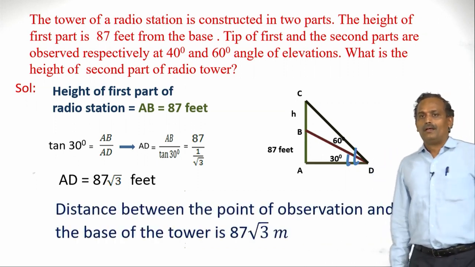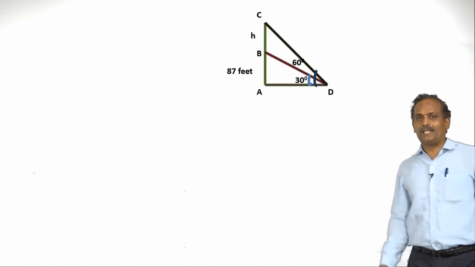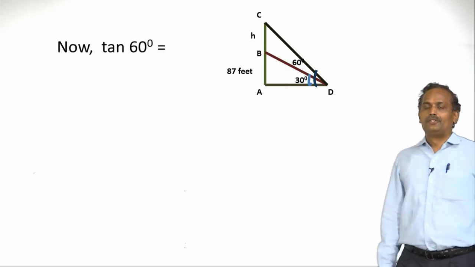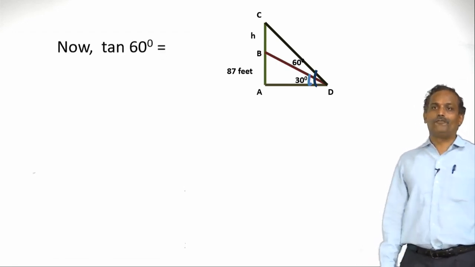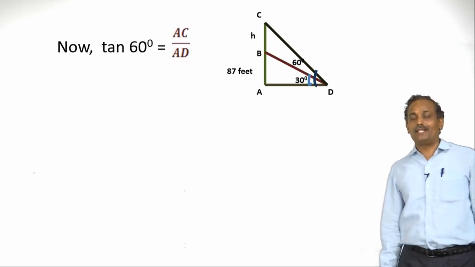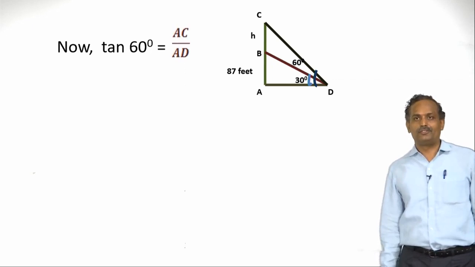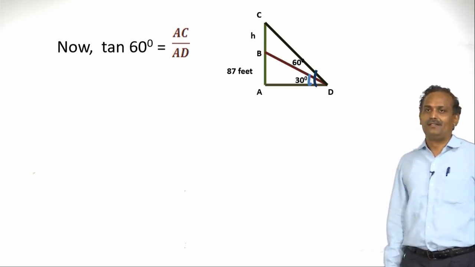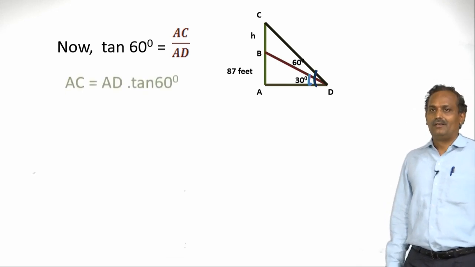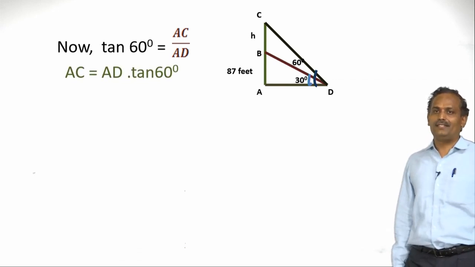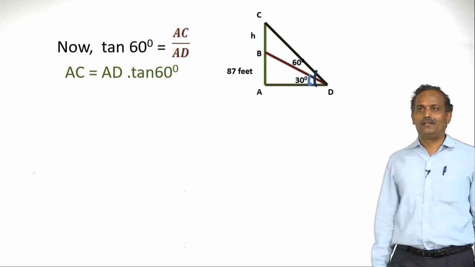Now we have to find the second part, the height of the second part. We have to find h. So let us take tan 60 for the bigger triangle ACD. What is tan 60? It is opposite by adjacent. The opposite side of the 60 degree angle is AC. AD is the adjacent side. So let us cross multiply, AC is AD tan 60.